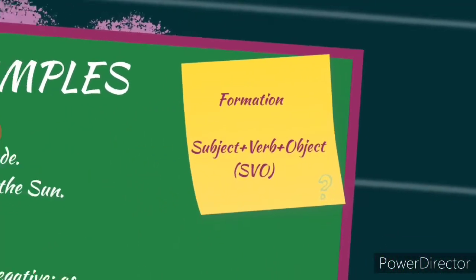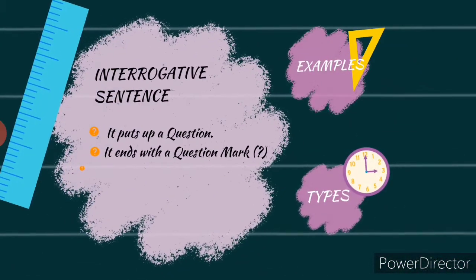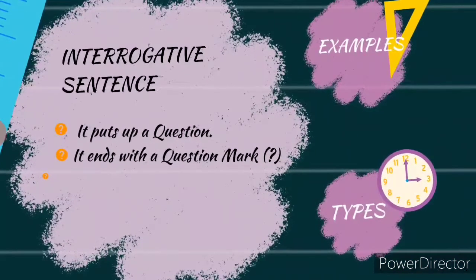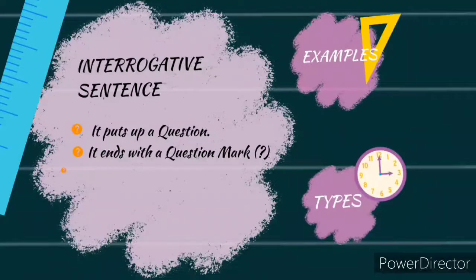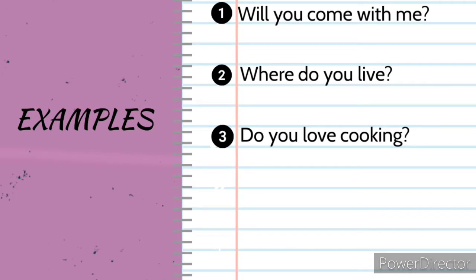The next type of sentence that we have is our interrogative sentence. The word interrogate means to ask or to question. So it puts up a question and it ends with a question mark. Now let's understand about it more with the help of some examples. Will you come with me? Where do you live? Do you love cooking? Now all these sentences ask some questions. So they interrogate. So that is why they are interrogative sentences.